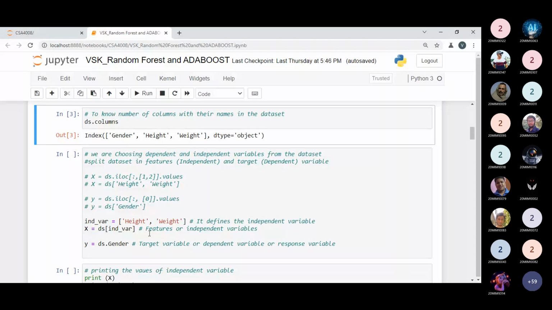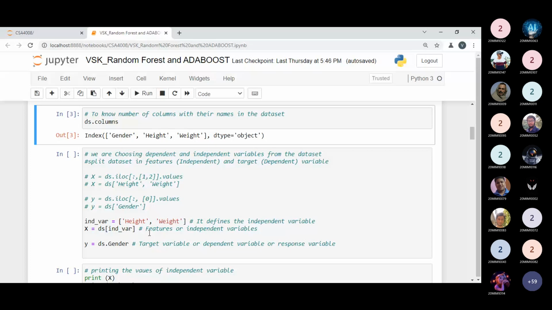Rather than passing the height and weight columns, I'm just storing this information into a variable, and I need to pass the variable. So that is okay. It is just a simple way by which you can do. Either you can pass the direct height and weight rather than passing an indi variable. Indi variable means independent variable. So x will be the independent variable which keeps the information in terms of the height and weight. Next we have the gender. So I'm using the gender.